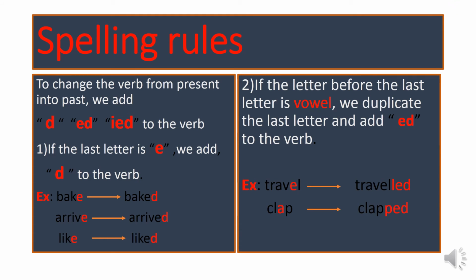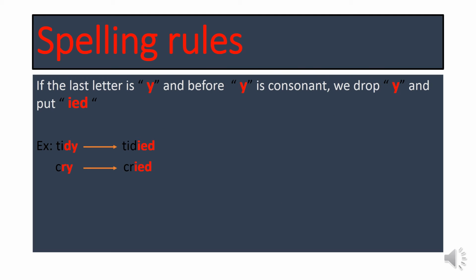The second spelling rule, if the letter before the last letter is vowel, we duplicate the last letter and add ed to the verb. Like in travel, the letter before the last letter is e. E is vowel. So I will duplicate the last letter, which is L, and add ed. It will be traveled. The same with clap. The letter before the last letter is A. A is vowel. So I will duplicate the last letter, which is P, and add ed. It will be clapped.